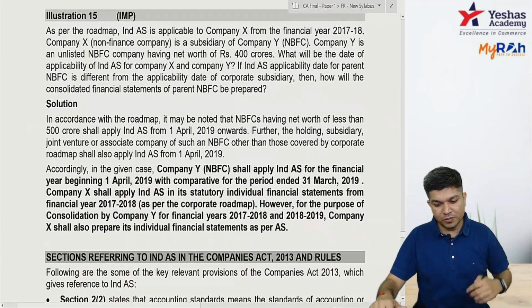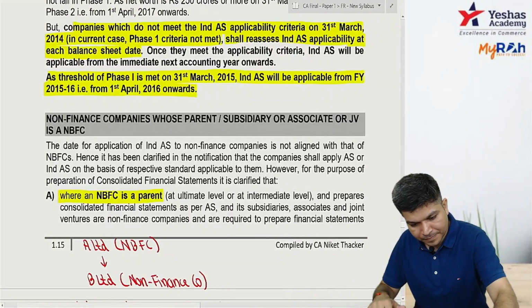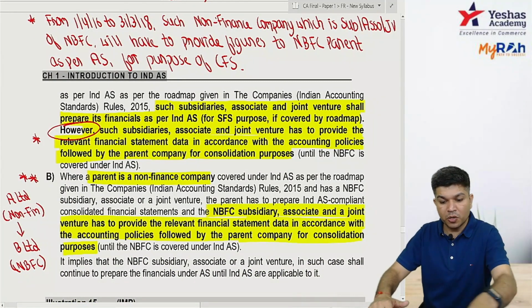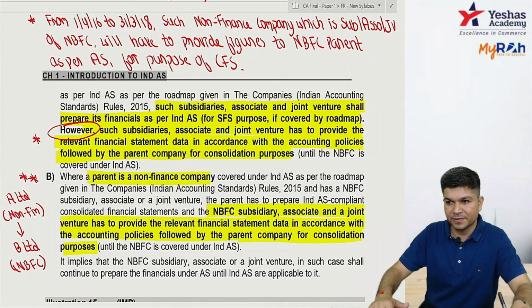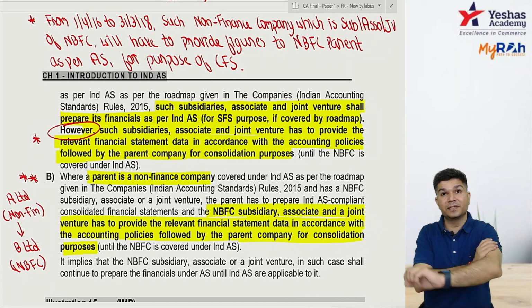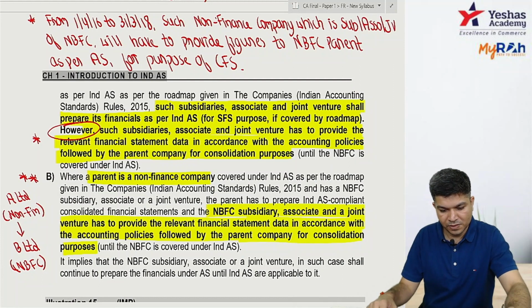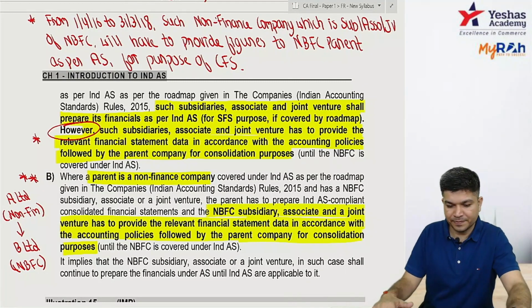Any doubts? This question is very important. This point is very, very important. Please make sure whatever I've written at top and bottom, you're writing it. Whatever I've written at top and bottom, you please write it down. Ten more minutes, this will be over.